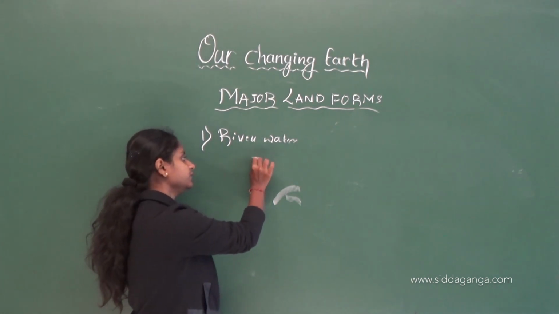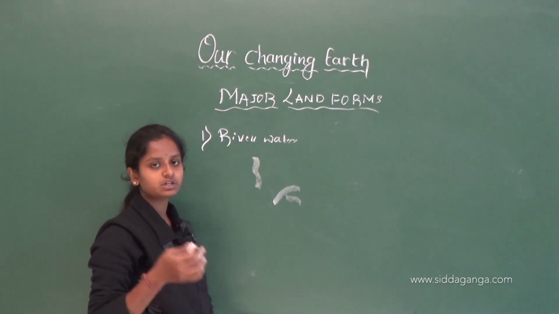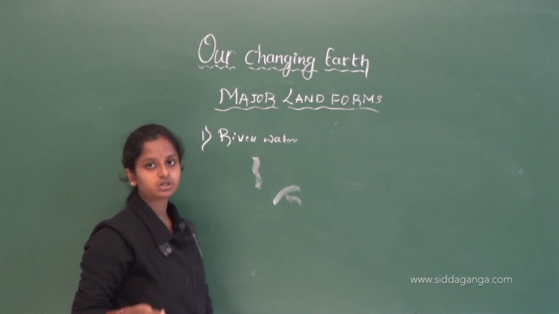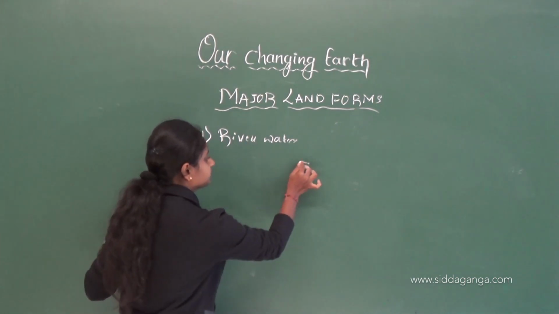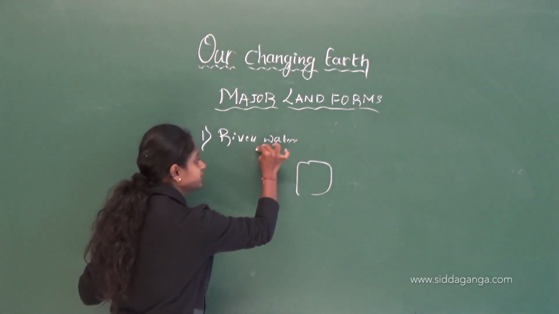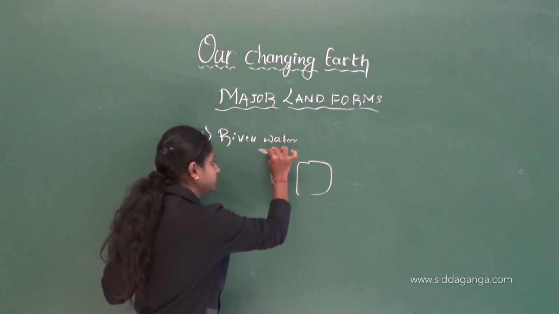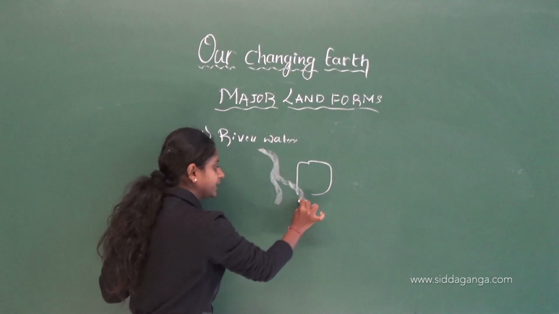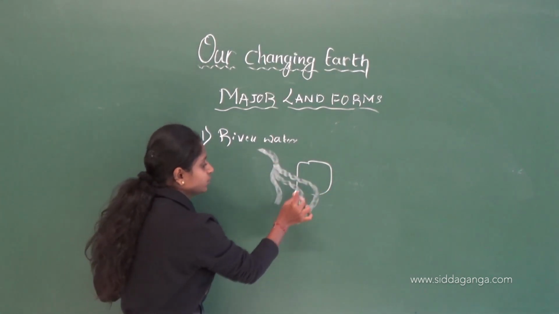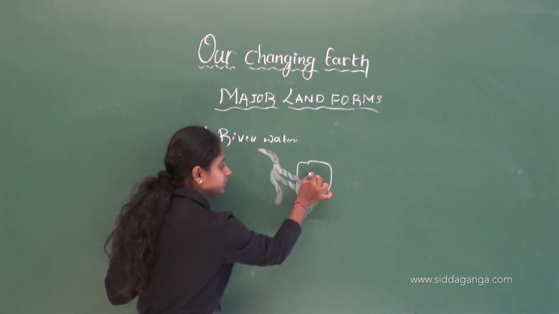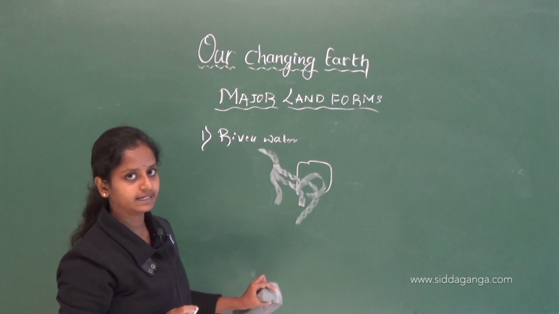When the river moves very fast, when there is so much water in the river and the pressure of the water is high, see, this is a village, this is a village, the river is flowing here. Because of the pressure, it will start moving like this, like this. So the water will go into the village and this leads to a flood.